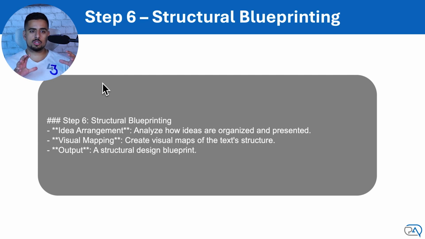The next is structural blueprinting. So I had no idea what this was. So this is idea arrangement. Basically, how are the ideas and the themes actually displayed and spread out structurally? Visual mapping is basically trying to understand how the piece of text tries to contextualize all of its thoughts and ideas. And the whole concept of a structural blueprint is actually understanding how you would plan on writing in a structural way, very similar to the text you're being given.